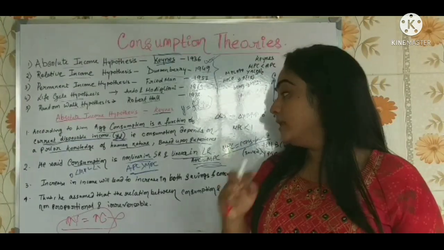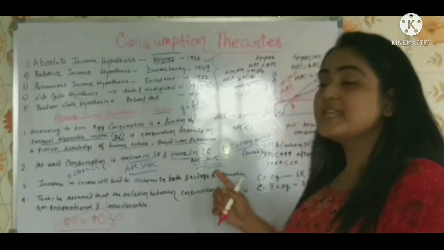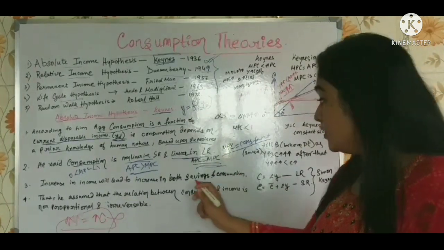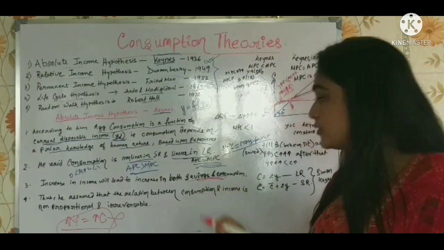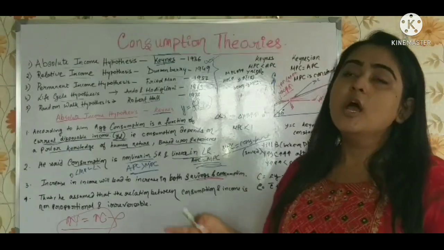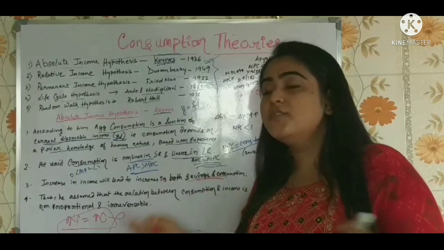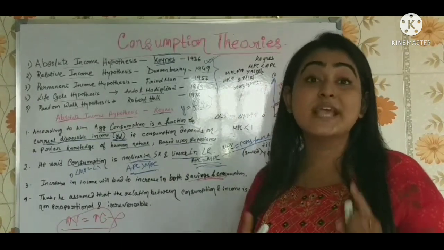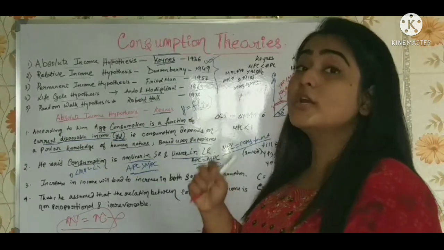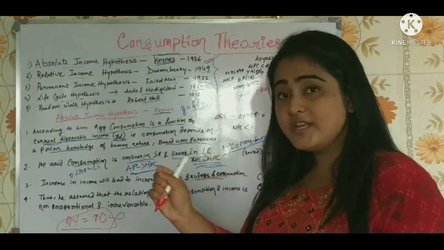An increase in income will lead to what? Both an increase in savings as well as an increase in consumption. Understanding the point? As per the absolute income hypothesis, it's not that whatever you are earning, you spend it all on consumption. No, you are also saving it. Understanding. Now, a very important thing. Keep this in mind very nicely.